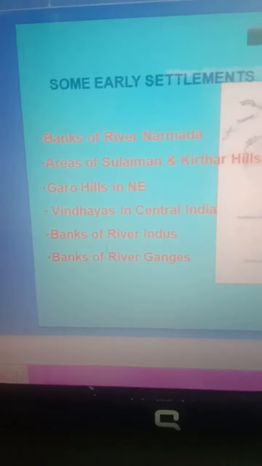Dear students, banks of river Ganga. Ganga comes from Gangotri glacier and moves in the northern plains of India, UP, Bihar, and in this way comes to the Bay of Bengal. Ganga river drops its water in the Bay of Bengal and Indus river carries its water to the Arabian Sea.